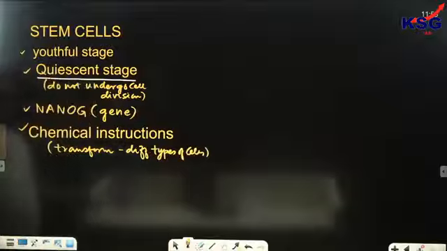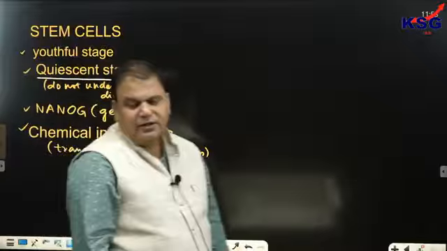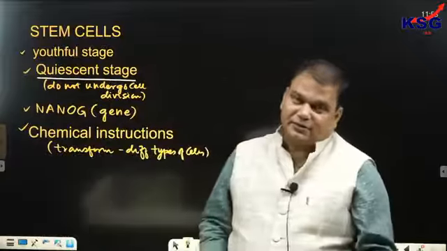Clear? And this process, through which chemical instructions are given to them and they transform into different types of cells,